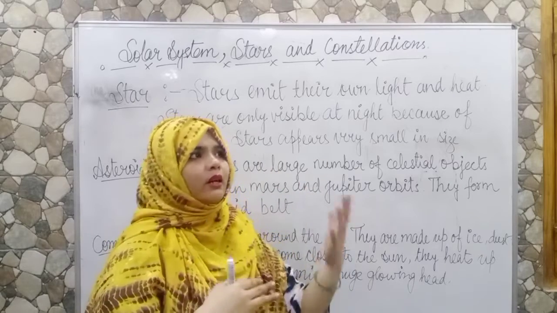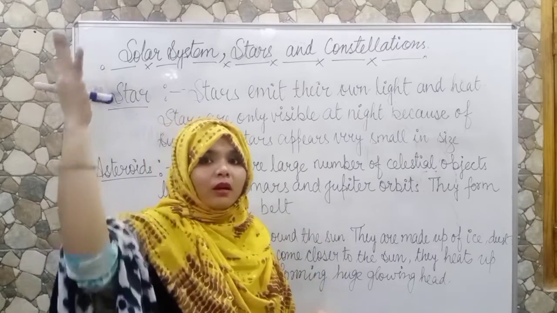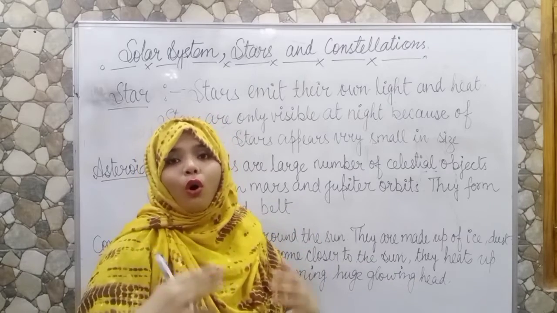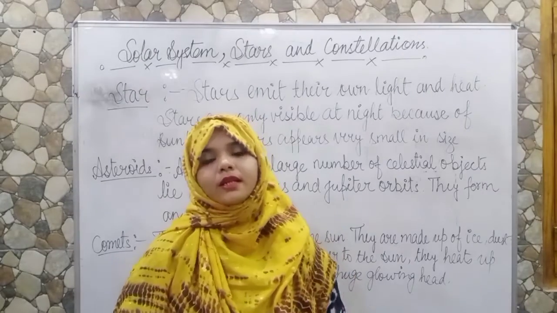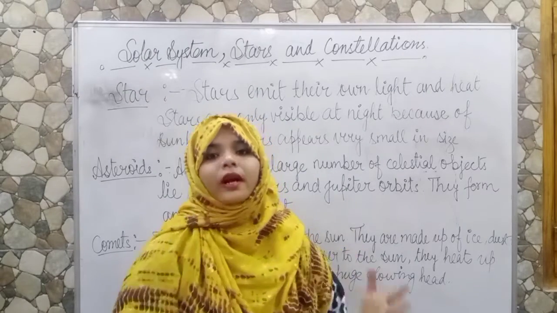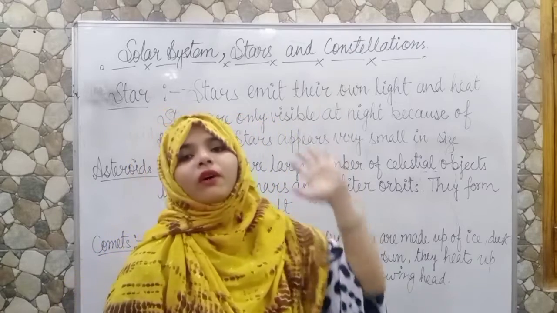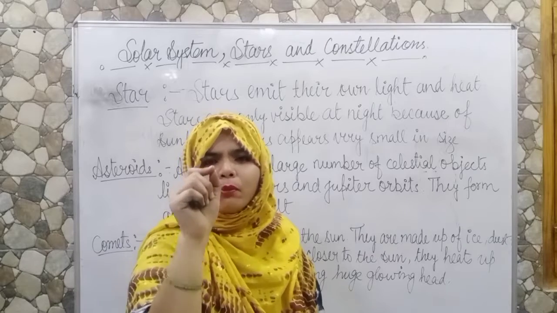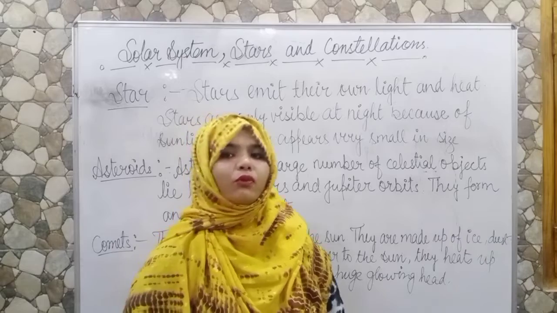We saw that it has a round shape and a huge size. So basically, stars are also of huge size. Actually, the size of one star is much greater than our Earth, but as they are very far away from us, we can see them just like a point, because they are millions of kilometers away from us.